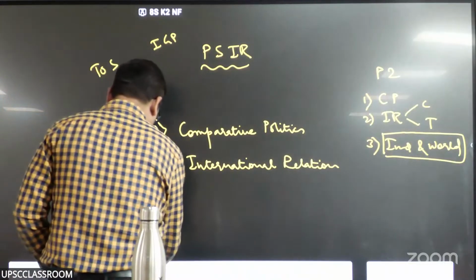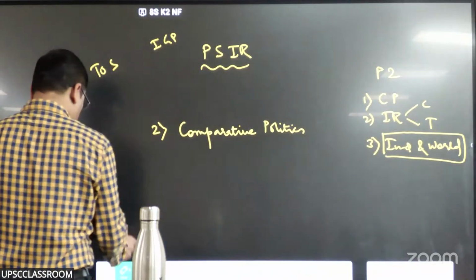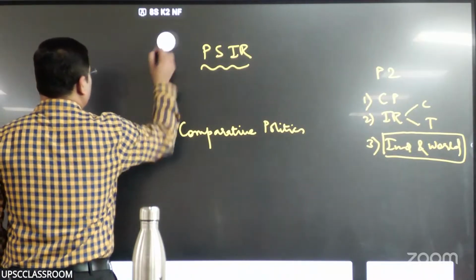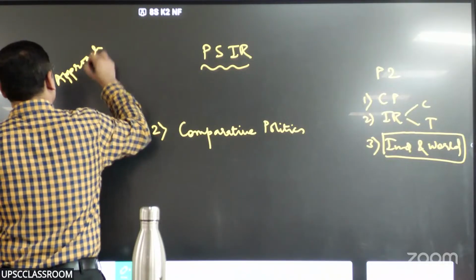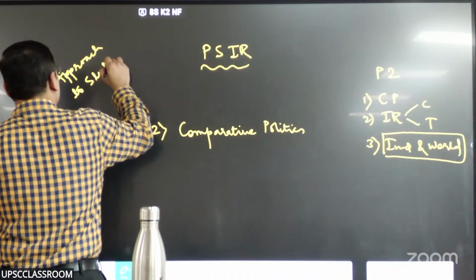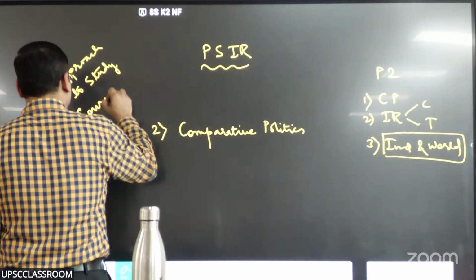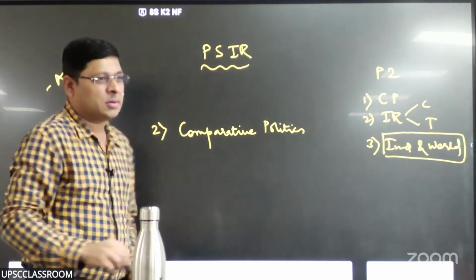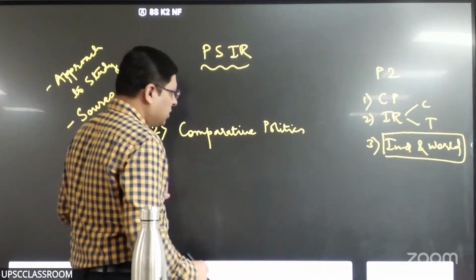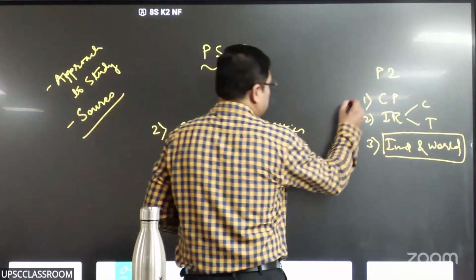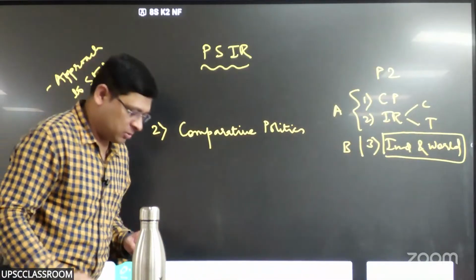Let us now talk about each component, right? Eventually, I would talk about something that you expect. What is that? Approach to study, right? I would also talk about sources. What books you are supposed to read, right? We would discuss that later. Let us focus on this part, comparative politics, right? I told you the syllabus, this is in section A. This is in section B. Section A and section B, right?